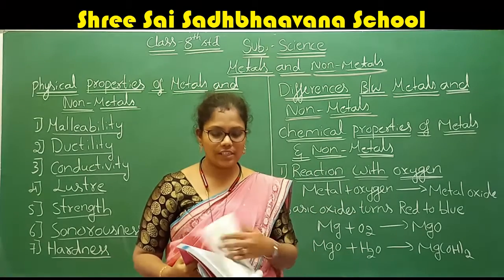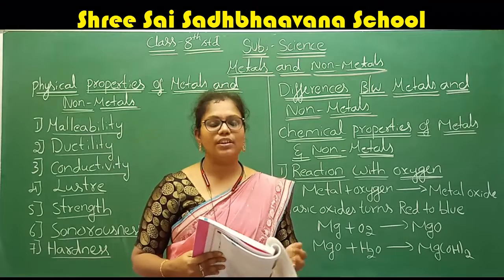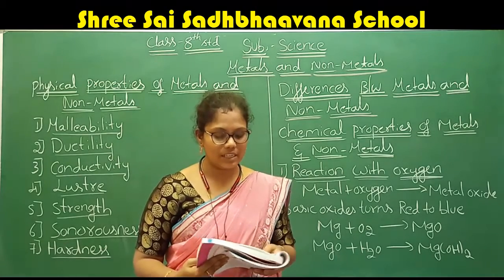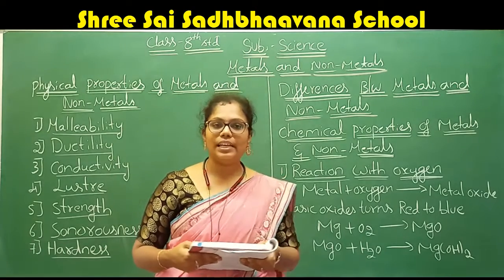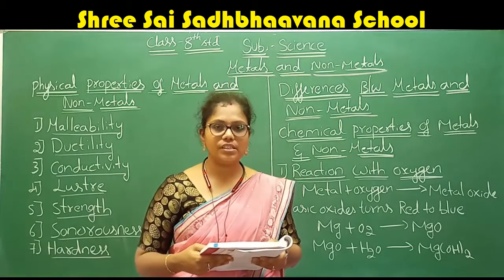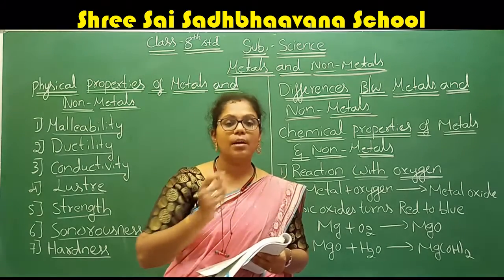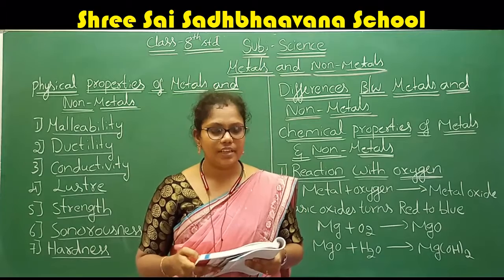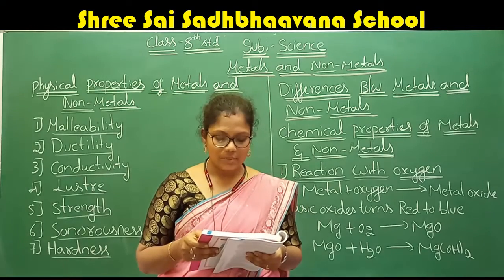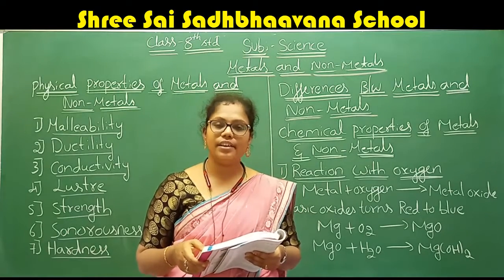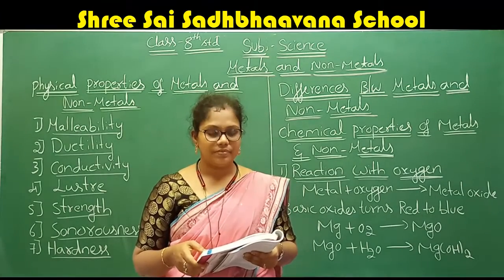If you see the differences, the first important difference is: metals are malleable and ductile. But the non-metals are not malleable and ductile. They are brittle.